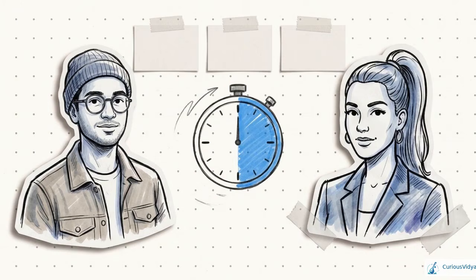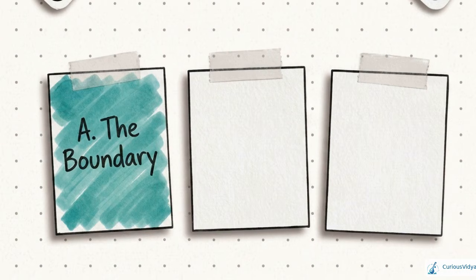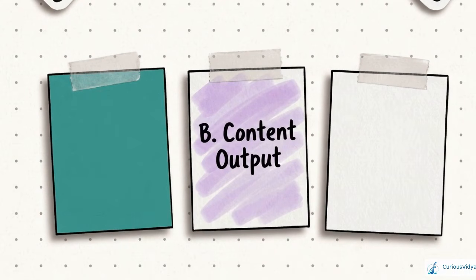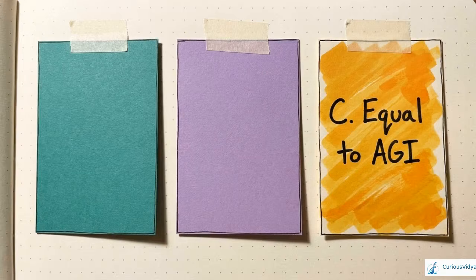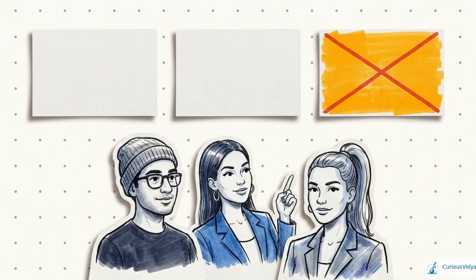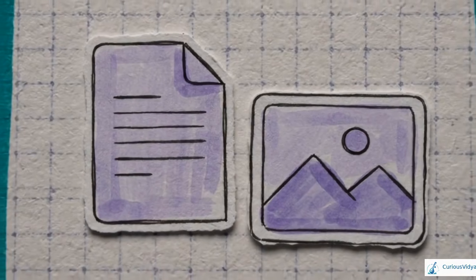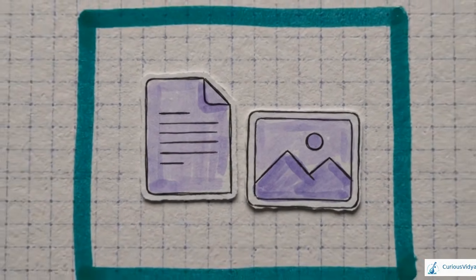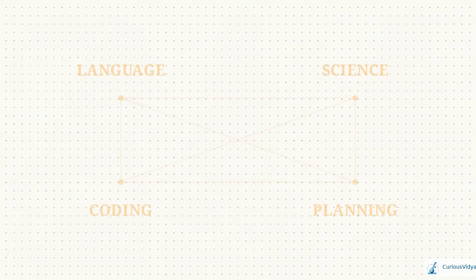Let's pause for a moment. Based on what we've covered, which of these statements is incorrect? Is it A, ANI describes a capability boundary? B, generative AI describes what kind of output a system creates? Or C, generative AI automatically means AGI? The incorrect statement is C. Generative AI does not automatically mean artificial general intelligence. A system can draft an incredible email or generate a beautiful image and still be completely bounded in how it reasons outside specific tasks.